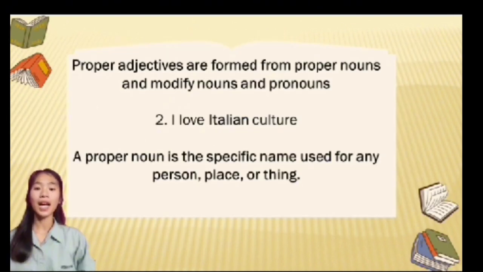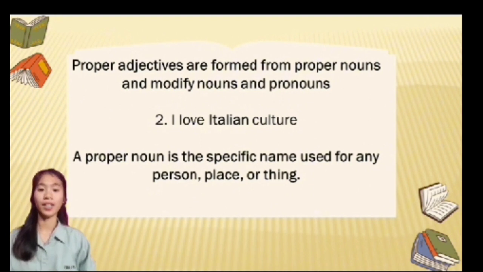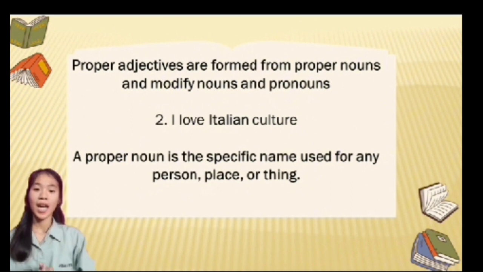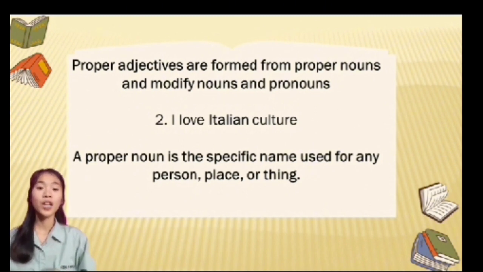Now, proper adjectives are formed from proper nouns and modify nouns and pronouns. Have a look at the example below. I love Italian culture. The word Italian is a proper adjective and is formed from the proper noun Italy. Remember that a proper noun is the specific name used for any person, place, or thing, as in Italy.